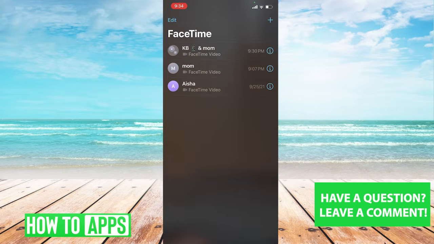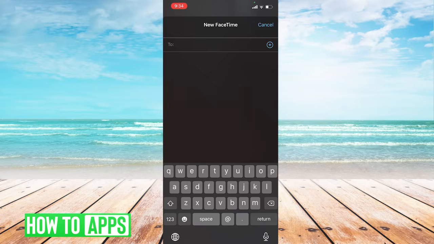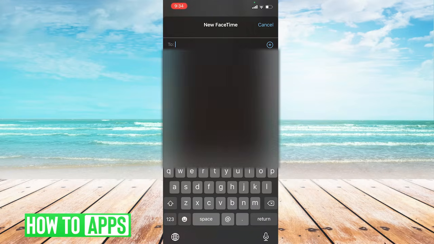Once open, you will then want to click on the plus side in the top right-hand corner. You'll then enter whoever you would like to start calling. So here, I'll just go ahead and type in my contact and click on their information. I'll then be presented with two options.